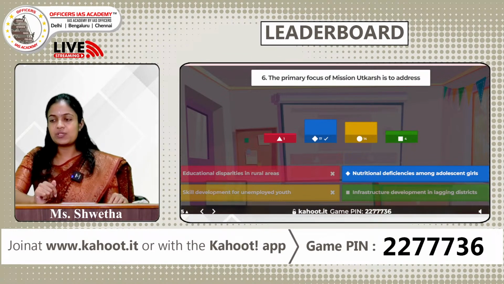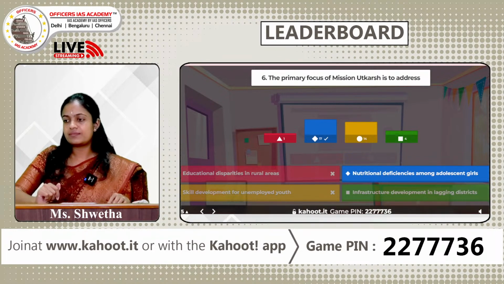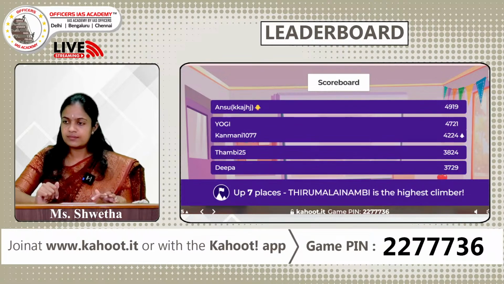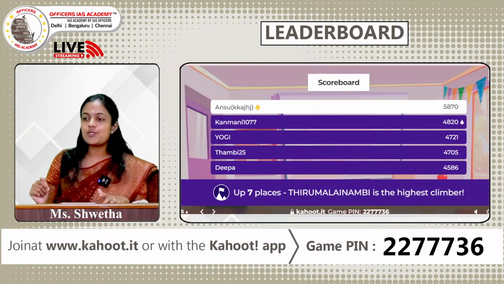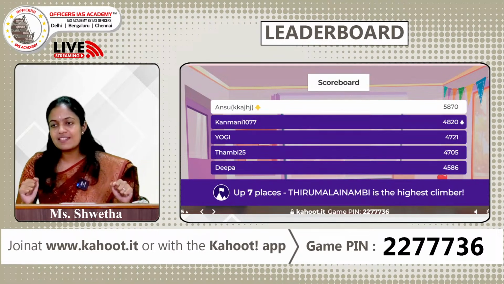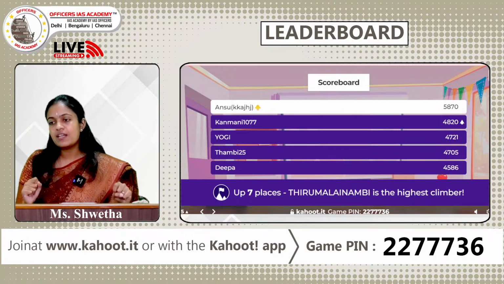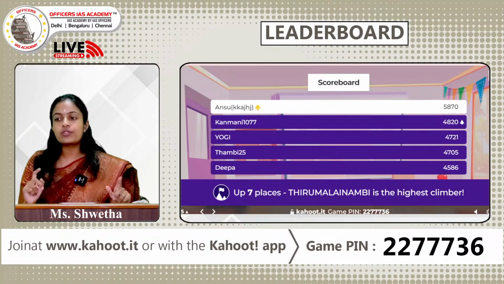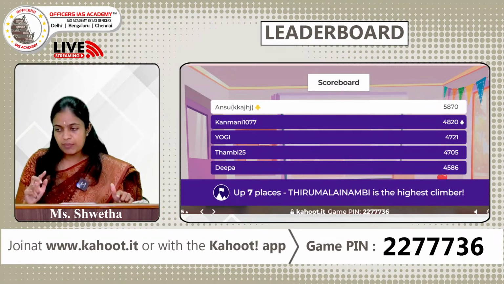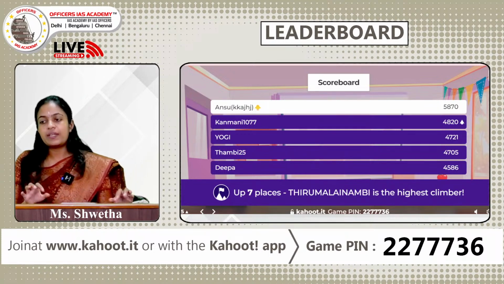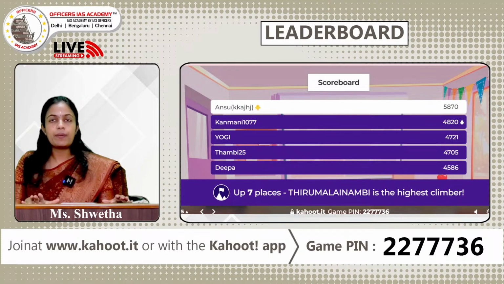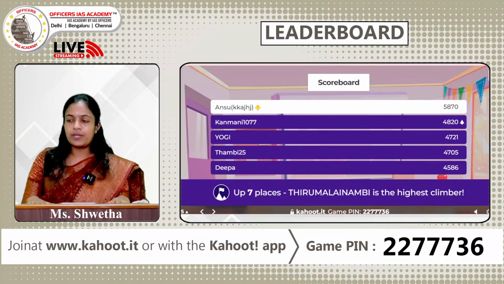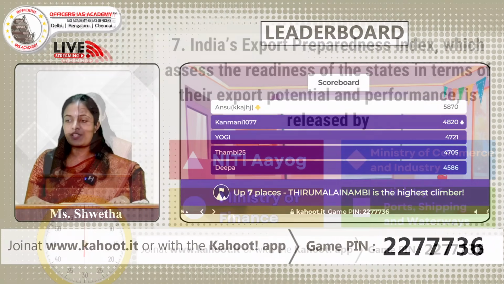Let us pass on to the leaderboard. Okay, Anshu is very strongly there on the first place. In the second we have Kanmani, Yogi is on the third, and on the fourth and fifth we have Thambi and Deepa. Tirumalai Nambi, he is the highest climber, he has climbed up by 7 places. Great going. Let's pass on to the next question of today.